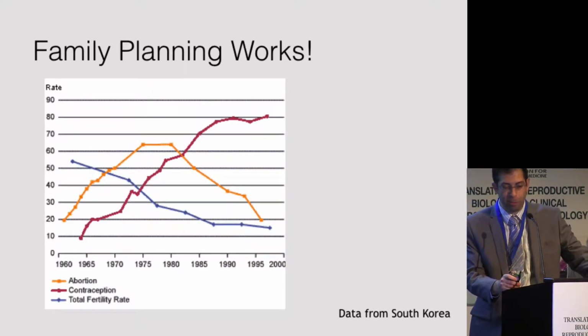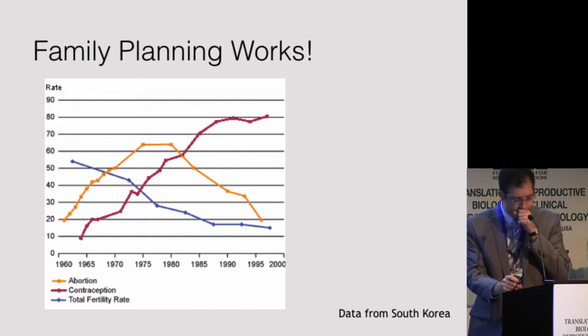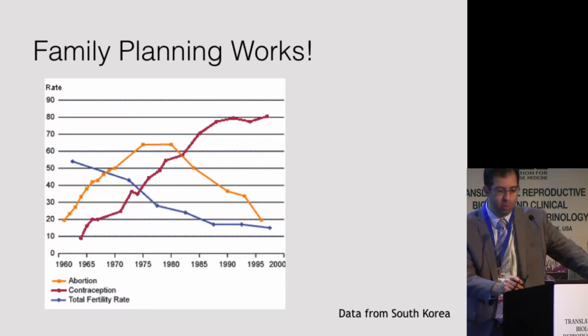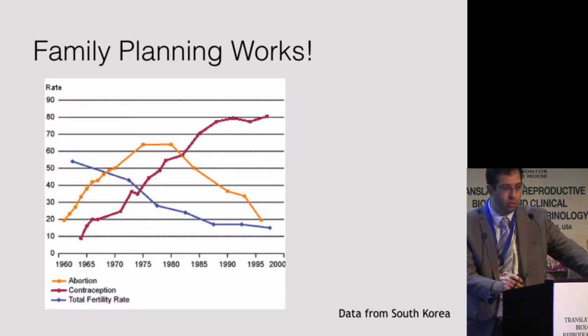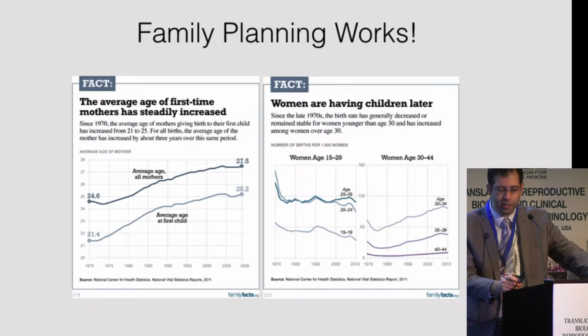We know that family planning works. This is data from South Korea, and we can see here that as contraception use has increased, abortions have dropped and total fertility rate in the population has dropped. And you can see data like this from all over the world. This is just a very nice slide that I found.